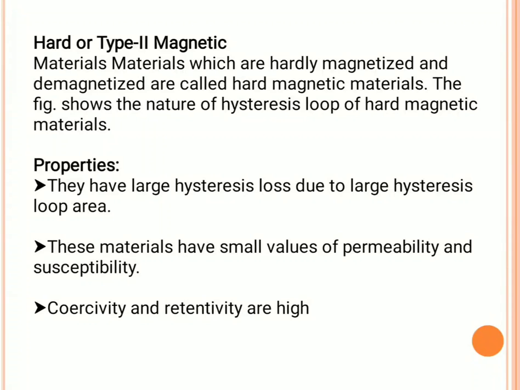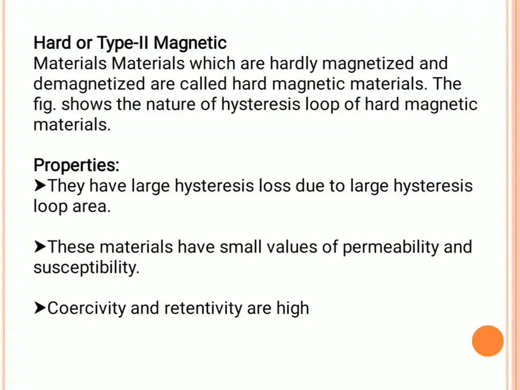Now, some of the properties of hard magnetic materials: they have large hysteresis loss due to large hysteresis loop area. These materials have small values of permeability and susceptibility. Their coercivity and retentivity are high.